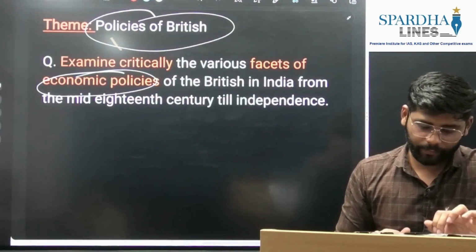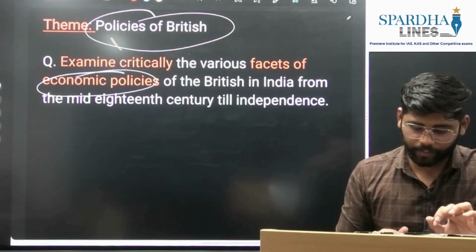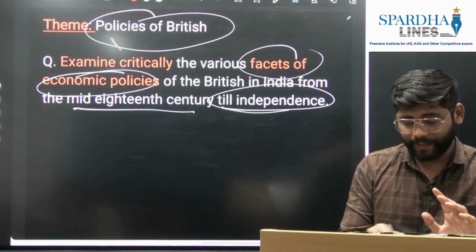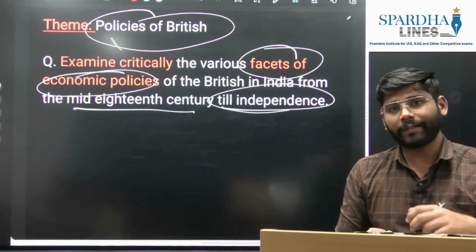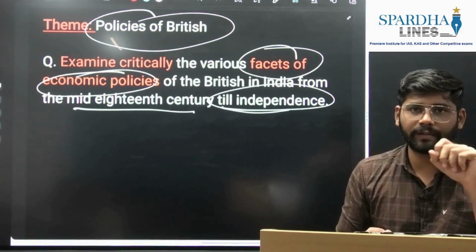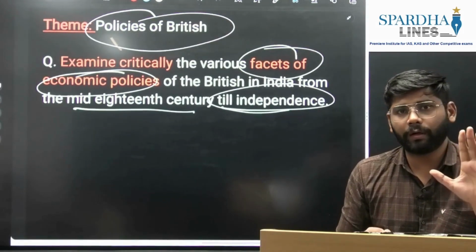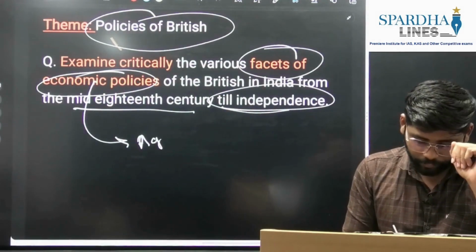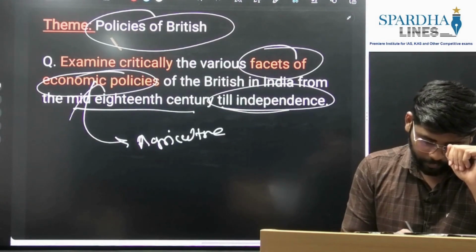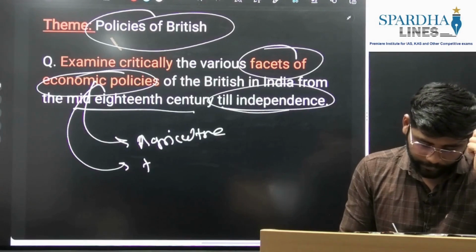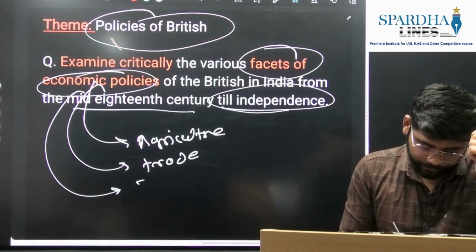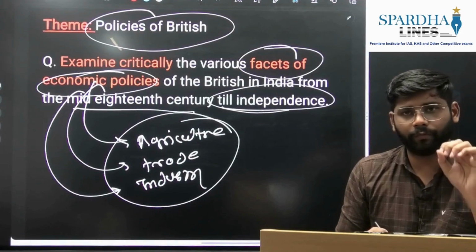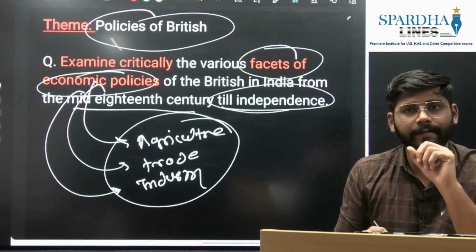So we'll see the question: examine critically the various facets of the economic policies of the British in India from the mid 18th century till independence. So they are asking about facets of economic policy. Now, when we discuss ancient and medieval questions on economic policy, the standard subheadings we were using were agriculture, then trade, then industry. These were the standard subpoints we used when tackling questions in ancient and medieval history.